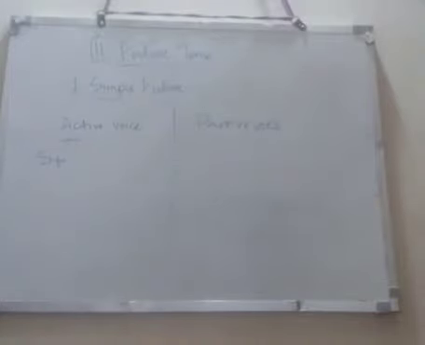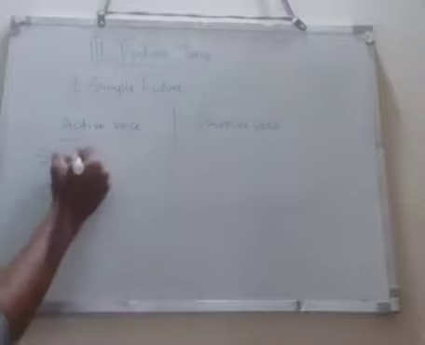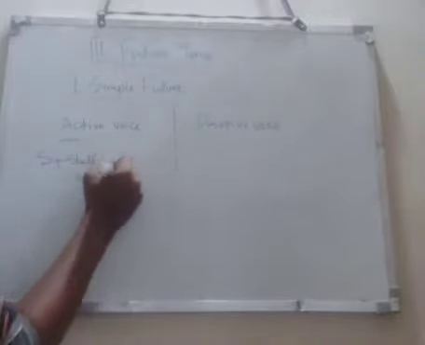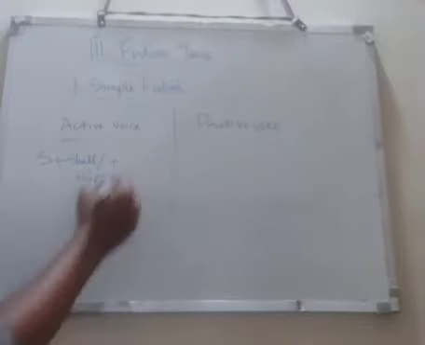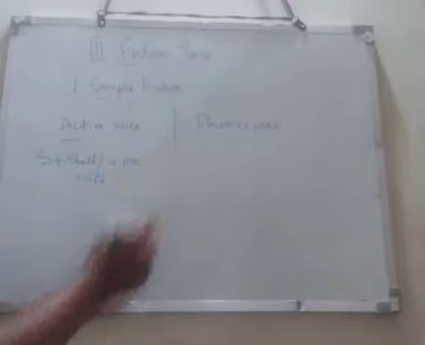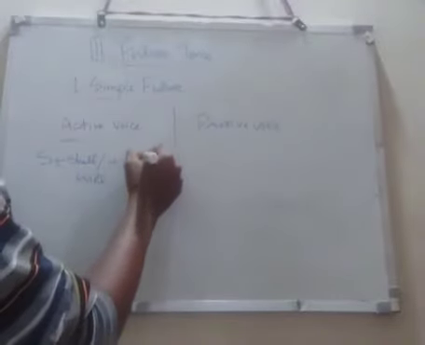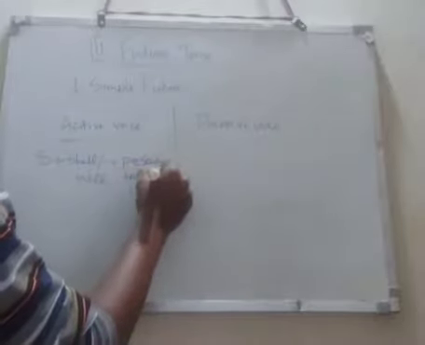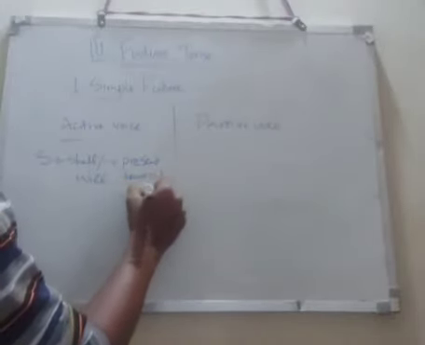Subject plus shall or will plus present. എന്താണ് present tense of the verb? Present tense of verb plus object.